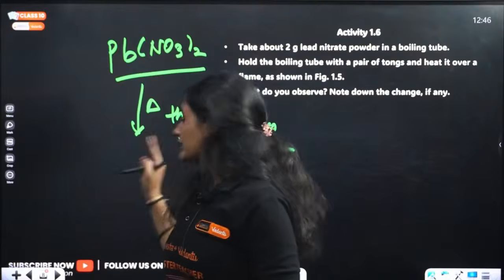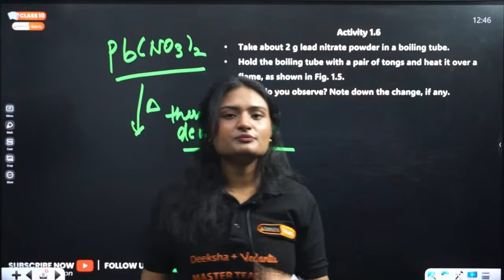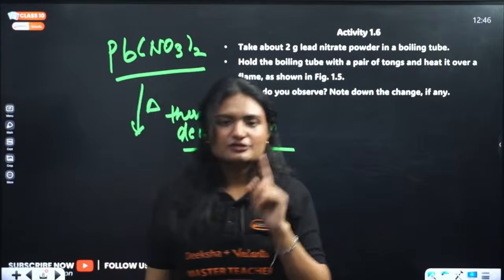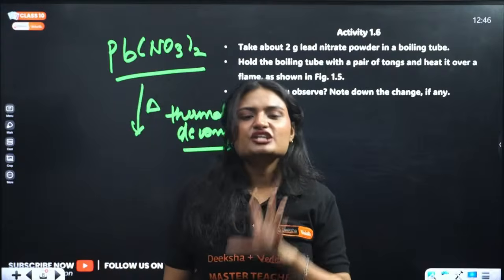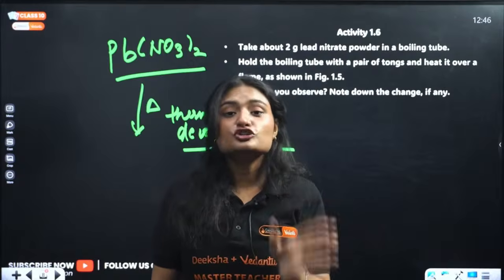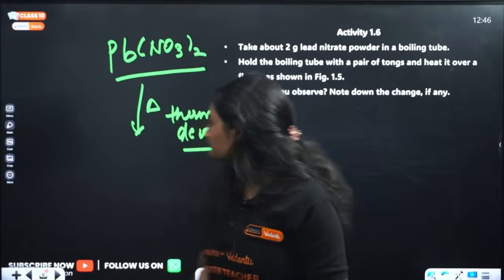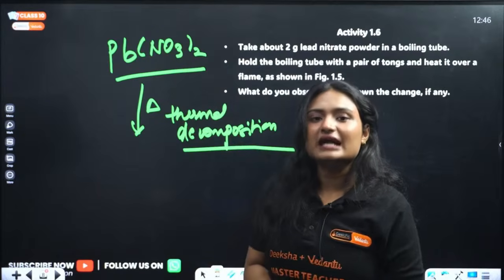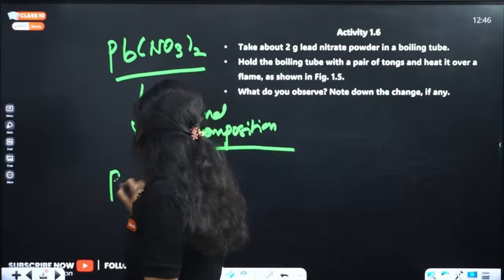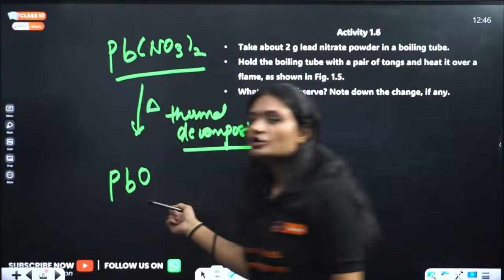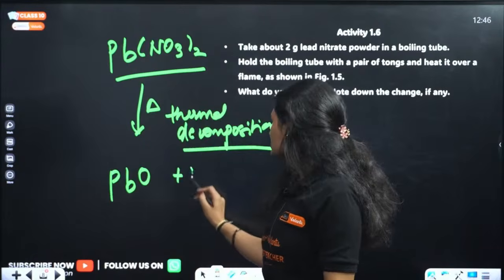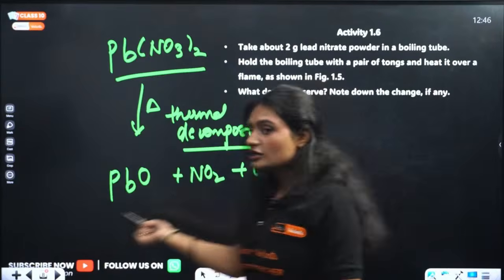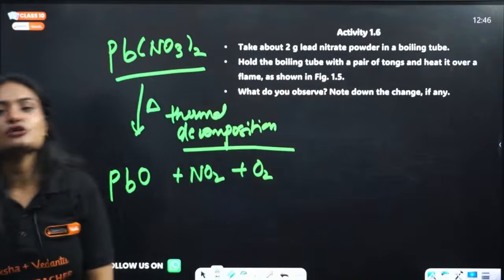Yes, correct, thermal decomposition. Apart from this we have 2 other types of decomposition: electrolytic, where using electricity we decompose, and photolytic, using sunlight. Now, if you do thermal decomposition of lead nitrate, what will you get, my dear kids? You will get lead oxide, nitrogen dioxide and oxygen.